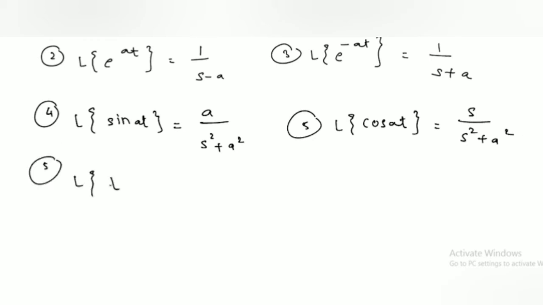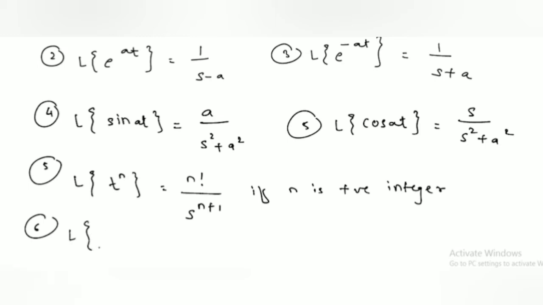Laplace transform of t raised to n is n factorial upon s raised to n plus 1, if n is a positive integer. Laplace transform of t raised to n is the same as gamma n plus 1 upon s raised to n plus 1, if n is any real number. This is the gamma function.